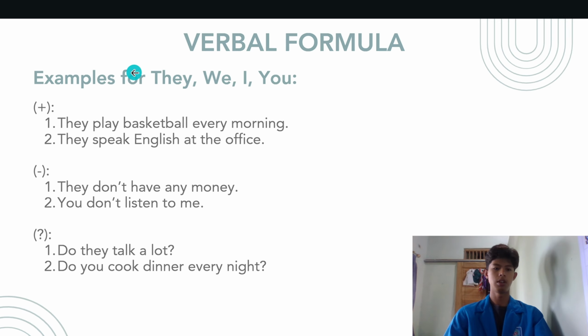Here are the examples using they, we, and you as the subject. Firstly, for the positive sentences, number one is they play basketball every morning, and number two, they speak English at the office. For the negative ones, number one is they don't have any money, and number two, you don't listen to me. For the question sentences, number one is do they talk a lot, and number two is do you cook dinner every night.